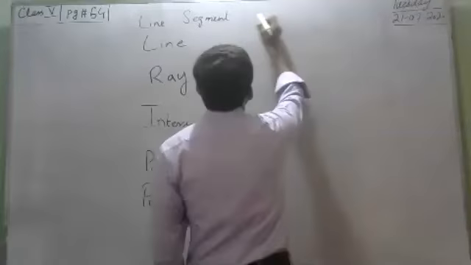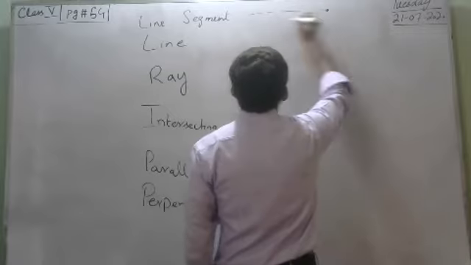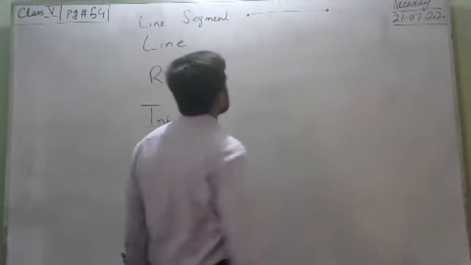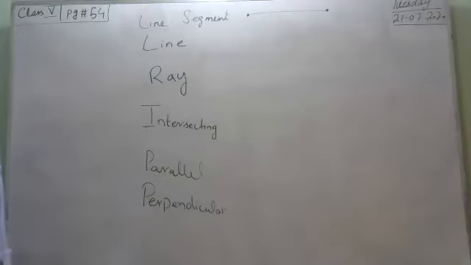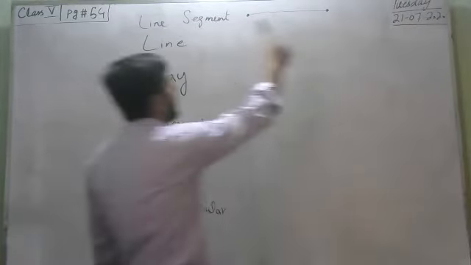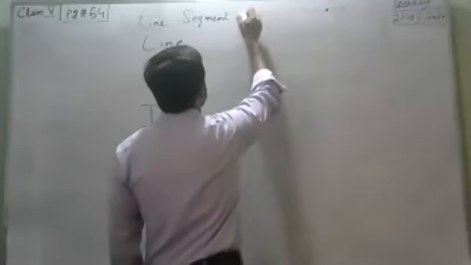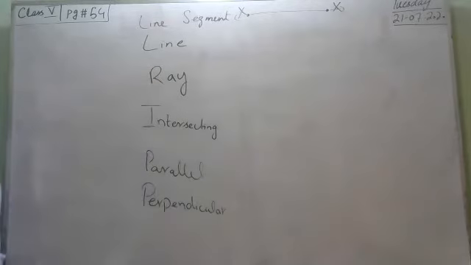A line which has both ends stopped is called a line segment, which cannot move further either on the left side or the right side. This is called a line segment. This line cannot cross like this. This is wrong. A dot means there is a full stop and it cannot move further.